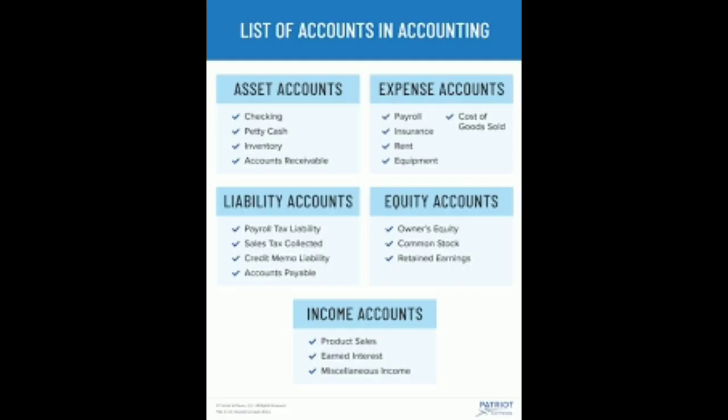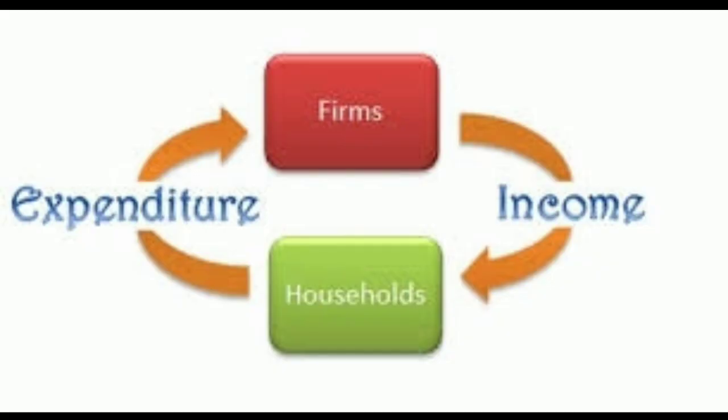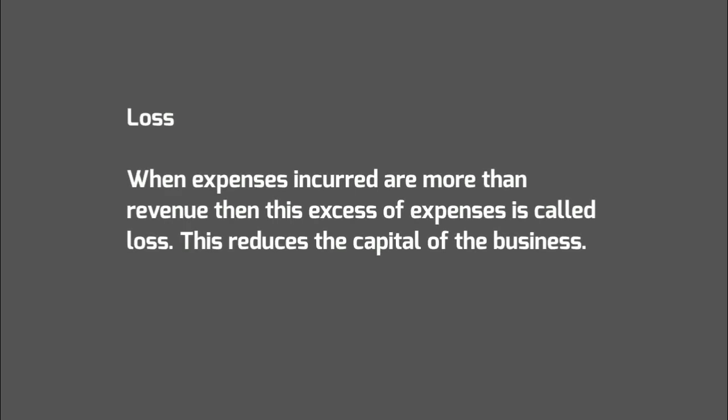However, they do not only get income from the business; sometimes they commit losses also. So the next accounting term is loss. Sometimes, in all the calculations, a business concern will be a failure. At that time their expenses will be more than the income they generated or the revenue they got, so they go into a loss. In accounting terms, we can say that the expenses are more than the revenue. That is the situation of loss. Loss is also an accounting term, so we need to record it in our book of records.